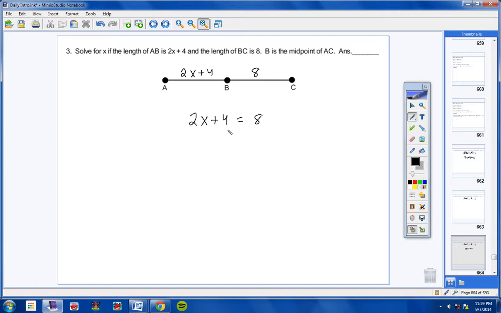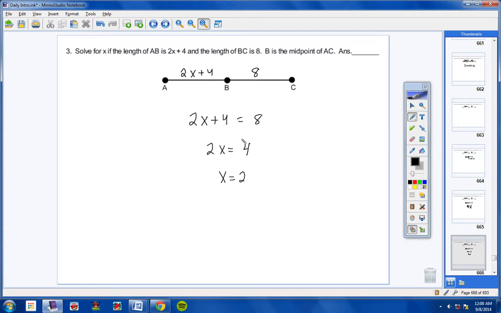Now, hopefully you guys have had at least Algebra 1, if not Algebra 2. And you should know how to solve a simple equation like this. First of all, you would take the positive 4 and you would bring it over and make it a negative 4. So this 4 is totally gone. So it's 2x. Over here you have 8 minus 4, which is 4. So we're left with 2x equals 4. Okay? Now next, to get x by itself, we're going to divide both sides by 2. Your 2's will cancel, and 4 divided by 2 is 2. So you're left with x equals 2.